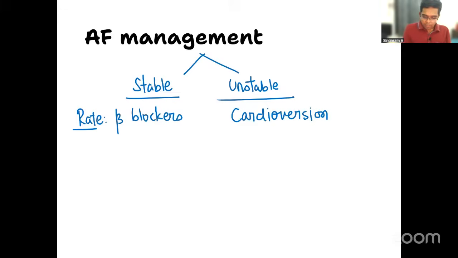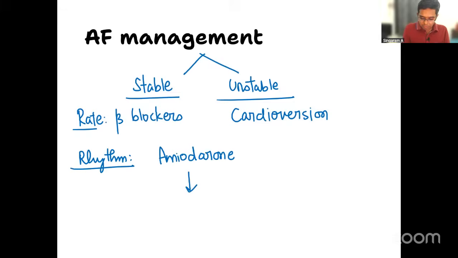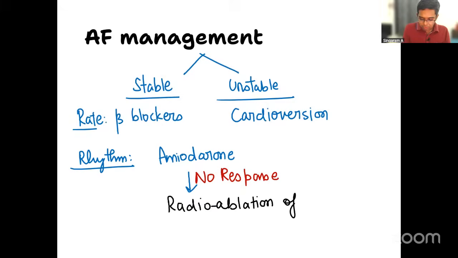And for rhythm control, or to control the rhythm over a long period of time, something like a prophylaxis, what is that I can give for rhythm control? Can you tell me, rhythm control? What is the drug which is given? Amiodarone. And even after amiodarone also, still the rhythm is persisting. There is no response. Then I can go for radio ablation. Radio ablation of what? Radio ablation of the ectopic foci can be done.